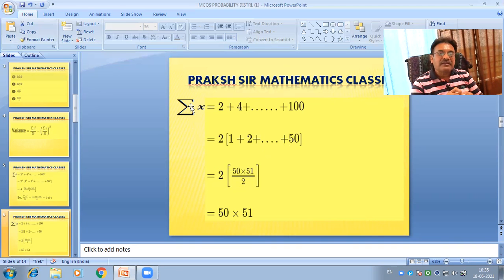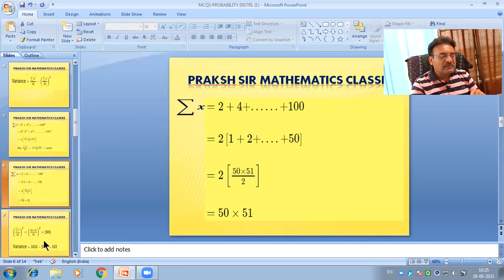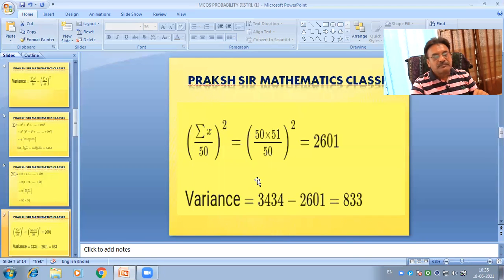And from this we find sigma x upon 50. Sigma x upon 50 whole square, which is equals to 50 into 51 upon 50 whole square. Then 50 get cancelled. 51 square, 2601.